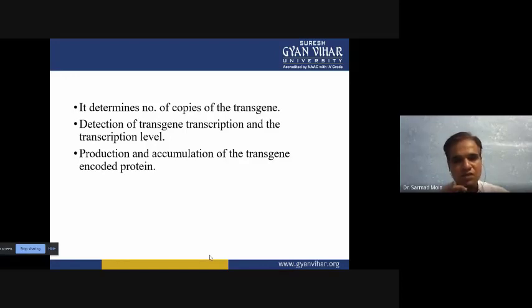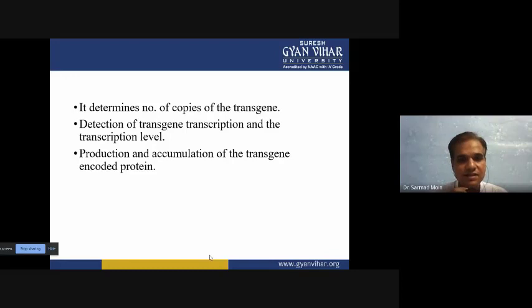When the copy number of the transgene increases, the expression level increases, and the resistance will increase. If the number of copies is low, then these few copies can't produce a specific type of protein, and it can't give the resistance. That's why the copy number is very important.